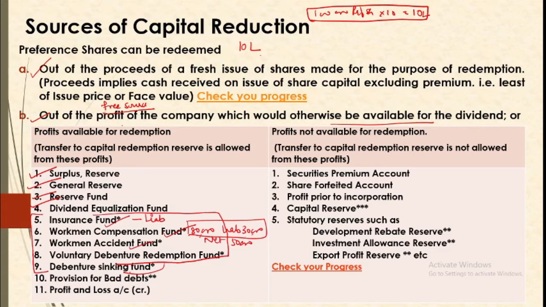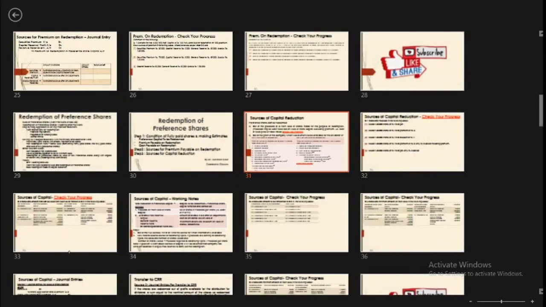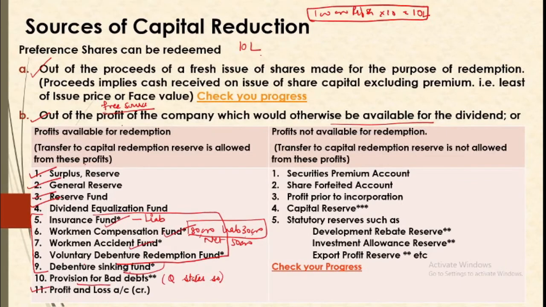Similarly, there are certain funds like provision for bad and doubtful debts which we normally do not use. If the question states that you can use this fund, then you will utilize it, otherwise you will not use it. Your surplus balance is also freely available. So certain reserves are freely useful and other reserves are useful only when the question gives us the net amount after liabilities. Now there are certain reserves which are clearly not available for redemption purposes. As per the Companies Act, the capital profits are not available.